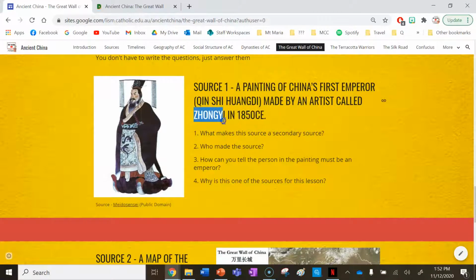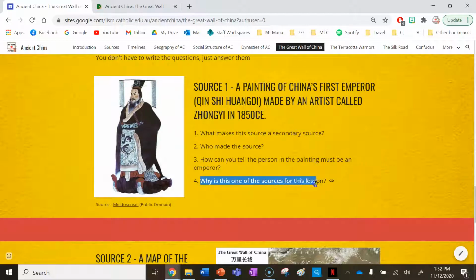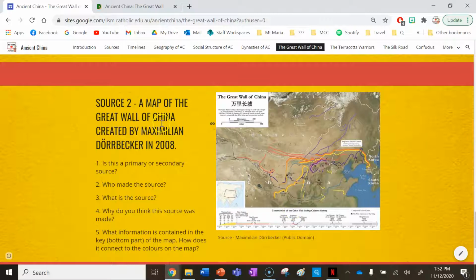Who made this source? We've got the name of the artist here. How can you tell the person in the painting must be an emperor? You can tell by their clothes and their hat as well. It's a ceremonial hat of the emperor. And why is this one of the sources for this lesson? Well, because this is a source of Qin Shi Huangdi, and he was the emperor who ordered the construction of the Great Wall of China to be all connected up.